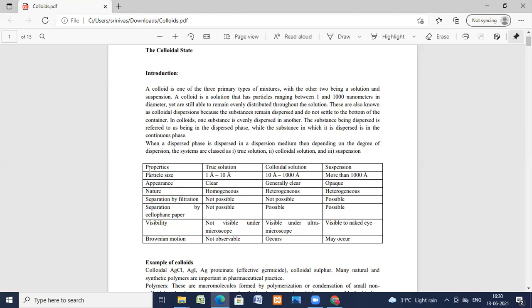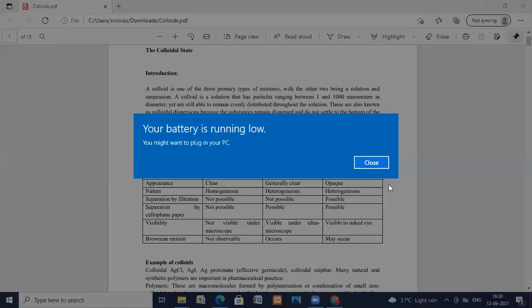Now we'll see the particle size. For a true solution, it is from 1 angstrom to 10 angstrom. For a colloidal solution, it is from 10 angstrom to 1000 angstrom. And for a suspension, the size is more than 1000 angstrom. Now let us go for the appearance. True solutions are almost clear. Colloidal solutions